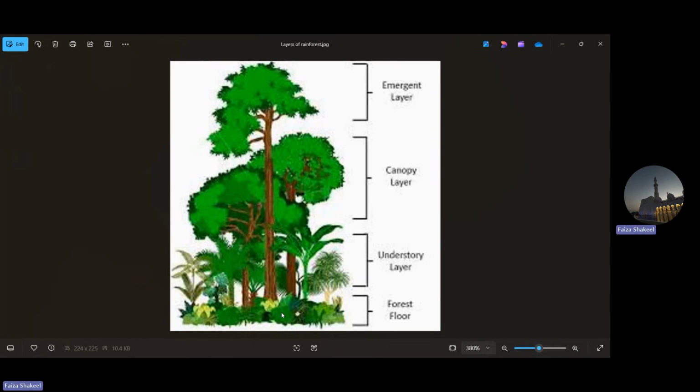Now this particular area, tell me, does it receive a lot of sunlight? No, very good. So this is the darkest and the dampest layer, okay? Because it is the last layer and it is at the bottom. You do not receive very much sunlight. It is very much darker here comparatively, and it receives very little sunlight, almost like no sunlight. Do you understand? That's how it is here.